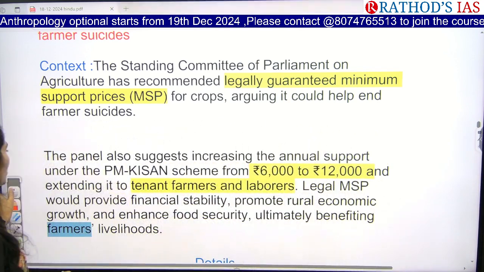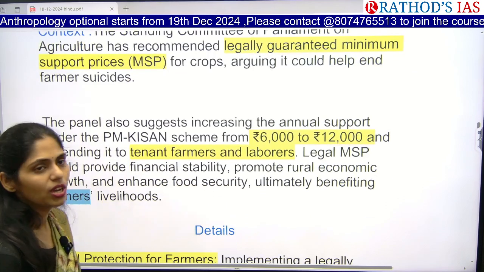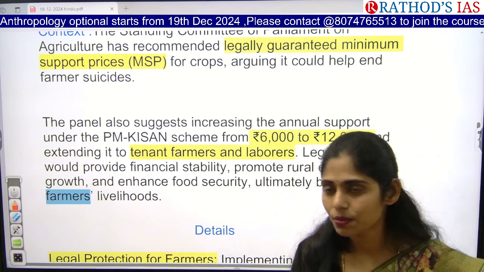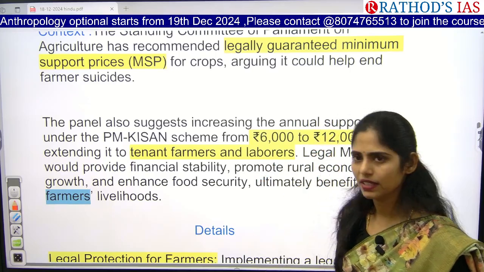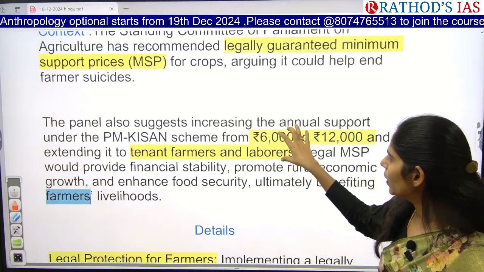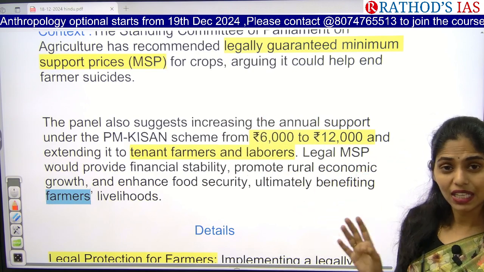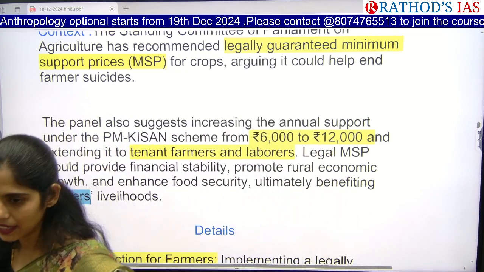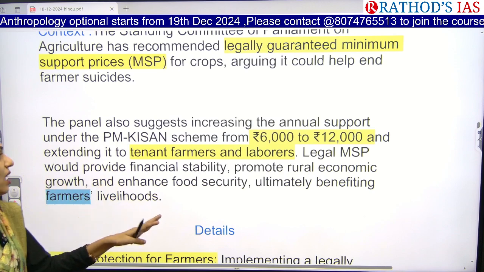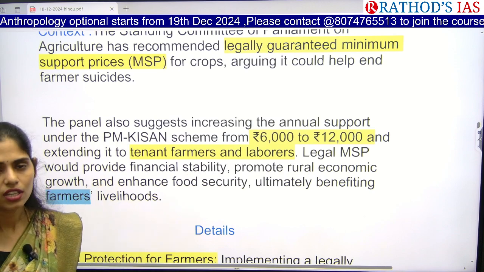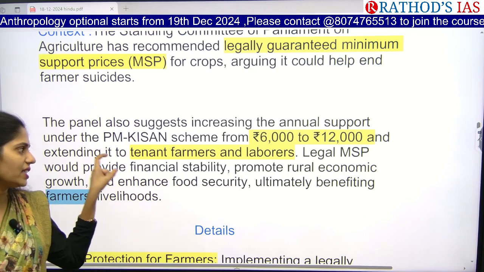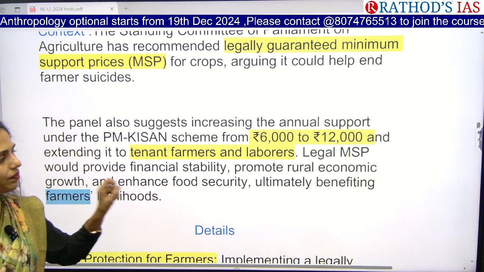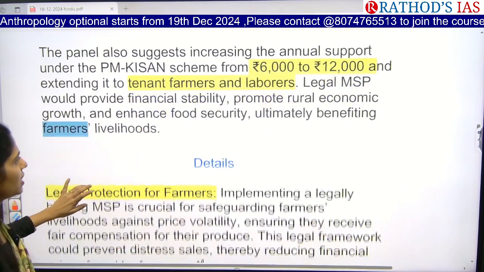And this panel also suggested that under the PM Kisan scheme, the amount given by the central government, which is 6,000 rupees, can be increased to 12,000 rupees. And one more important point suggested here is that this scheme is given to farmers who own the land, but tenants as well as agricultural laborers are excluded. So this panel is saying that even tenant farmers as well as laborers have to be included in that scheme.